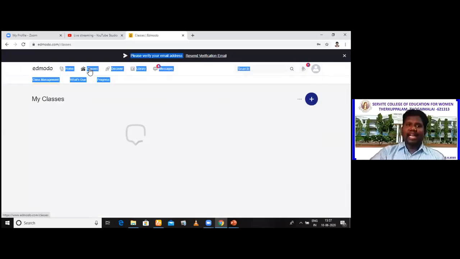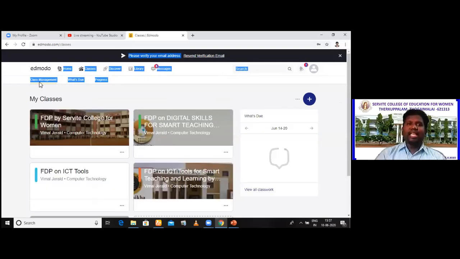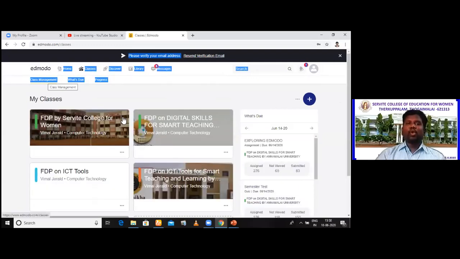And when you press that, you see it has three things. One is class management. You have all the classes displayed here as boxes. Also you have the due work that is given. Work to be completed by the students, work given by the teacher, will be displayed side by side with the dates that we are supposed to give. And what is due and the progress will give you the students' works, assignments, online tests, and so on. And on the top you see Discover.